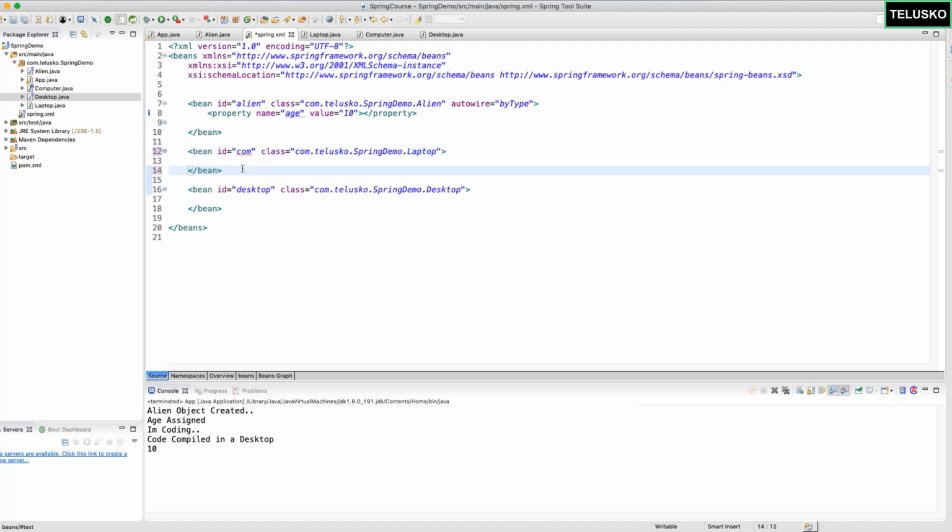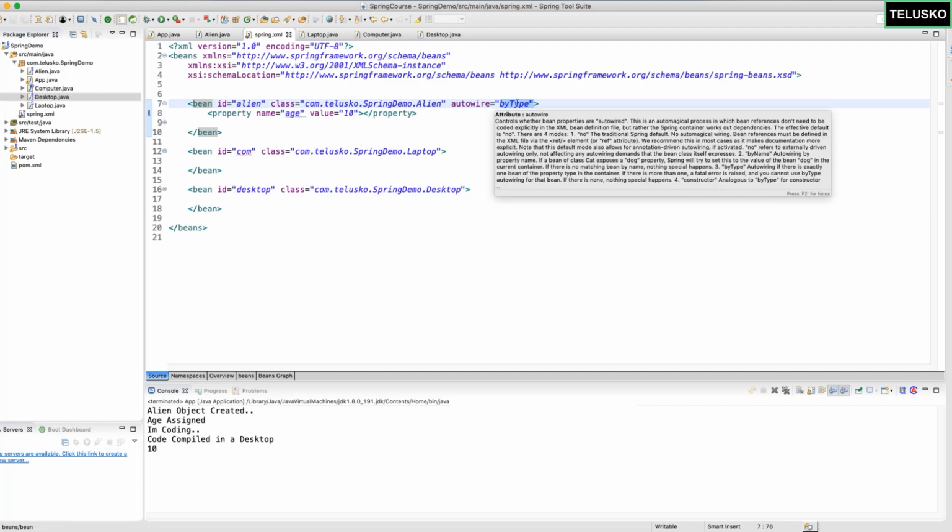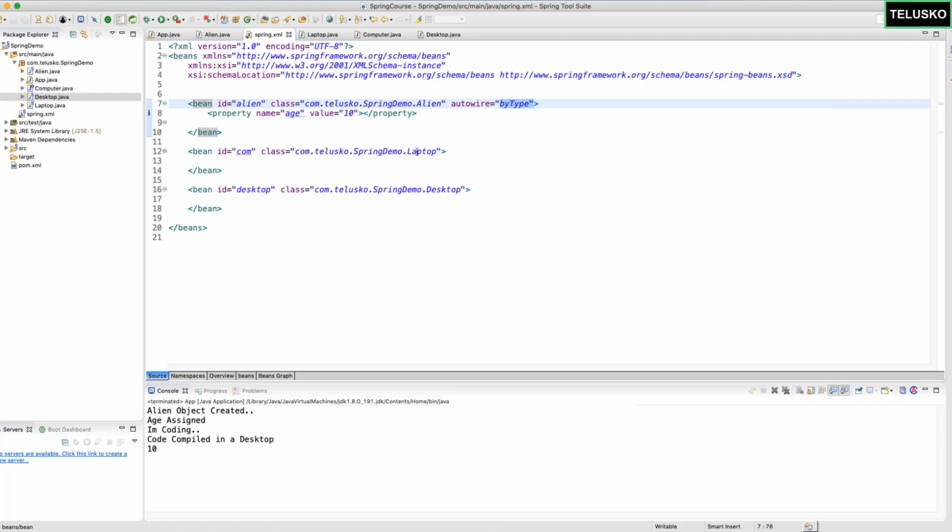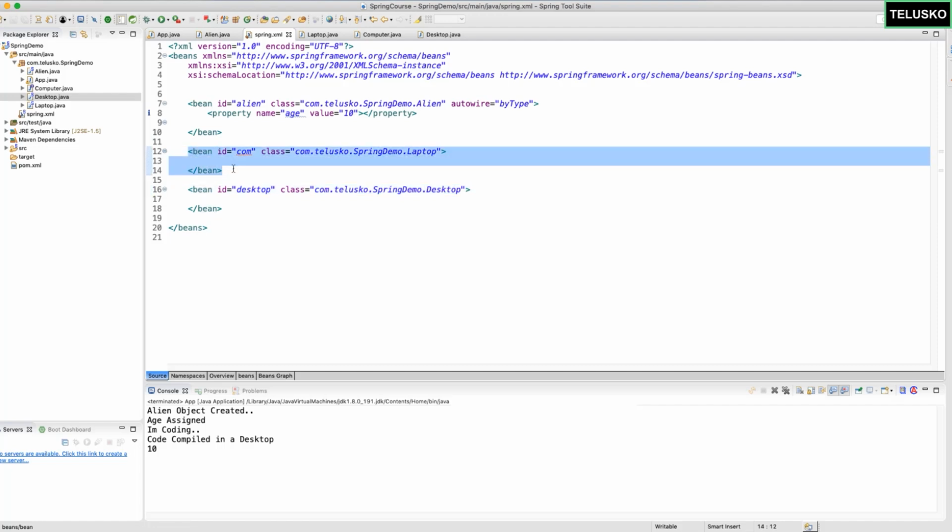So let's imagine we got two objects. One is laptop and one is desktop. And when you say by type, see, of course, when you say by name, the problem is solved, right? Of course, it will search by name. But when you say by type, don't you think it will get confused now? We have laptop and desktop both. So what do you think? Which one will get preference? Of course, this should get first preference, right? Because that's a sequence. This is the first one, the second one.